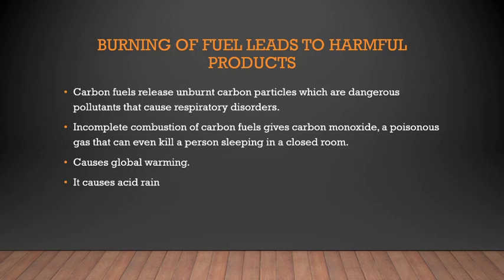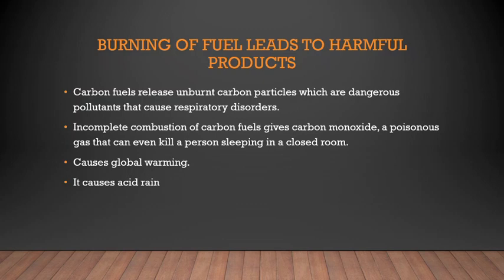Gases like nitrogen oxide and sulfur dioxide are present in the atmosphere as pollutants. When these gases dissolve in rainwater, it forms acids, and when it reaches the earth as rain, it is called acid rain.